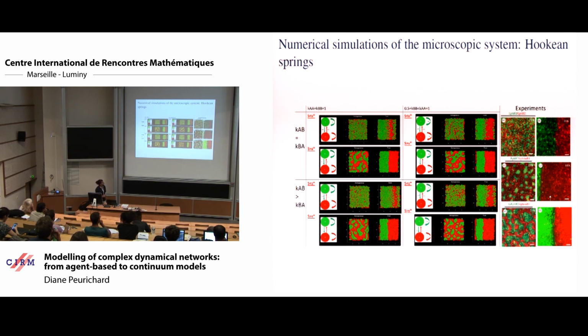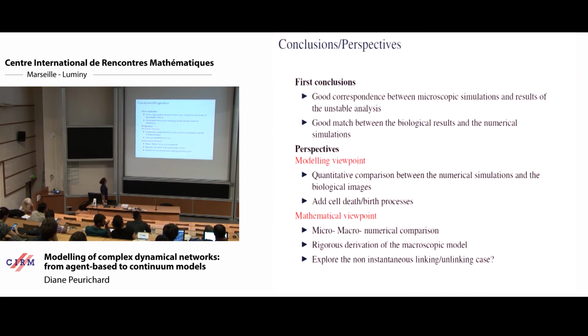They observe that if one family pushes the other one more, then the aggregated pattern decreases in size in the same way as we observe in the microscopic simulation. And for some parameter values, we observe maze-like formation like this. So I think I will end here for the talk.